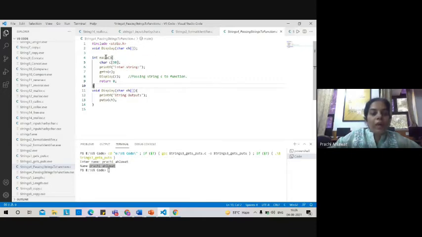So here we have defined the main function. We have declared the string over here, and then we are taking a string as an input from the user. Once we have got the input from the user using the gets function, then we are calling this external function known as display. And here we are passing C as a variable. C is what? C is our string.